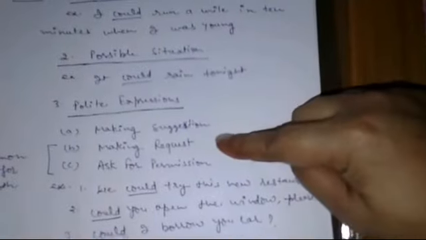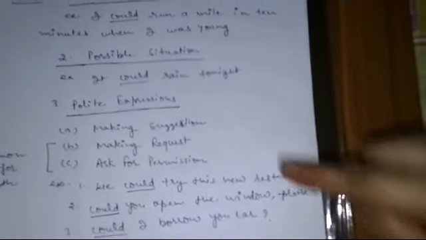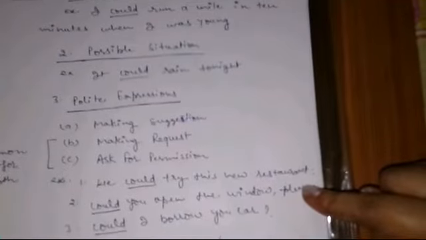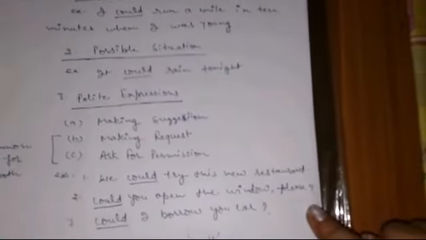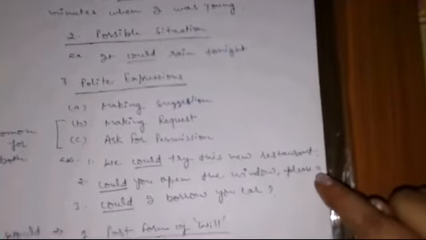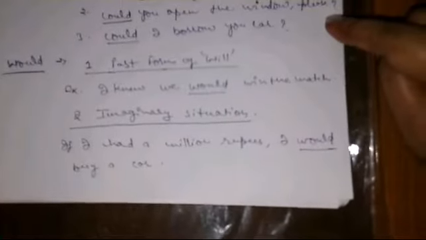Second is making request. You can see the example here: could you open the window please? So this is the request form. Now third is asking for permission.